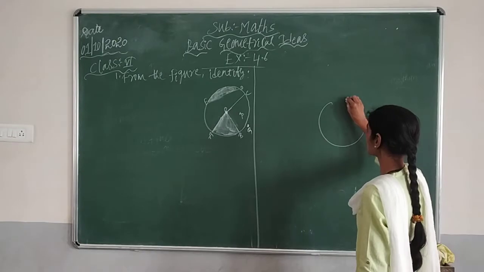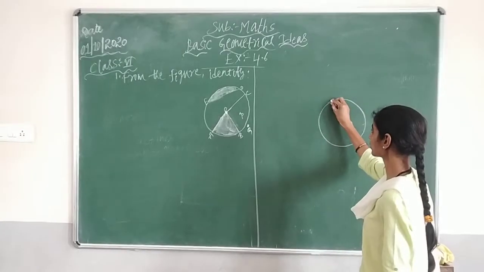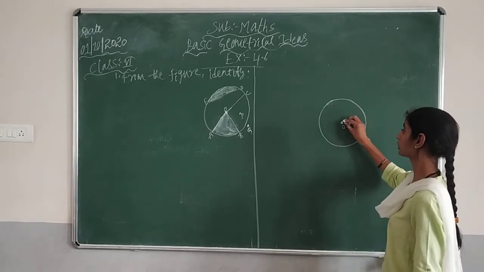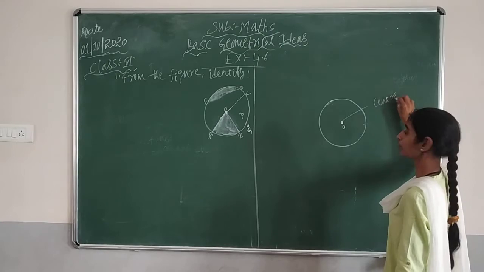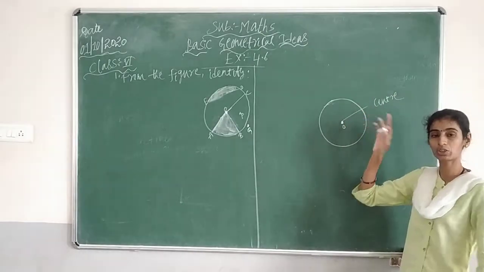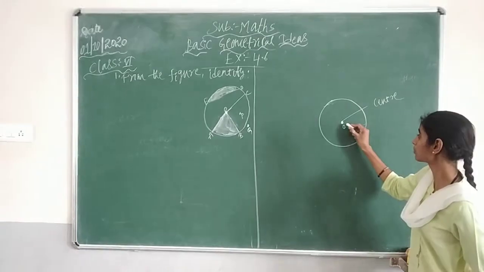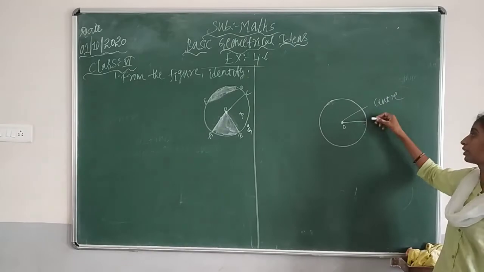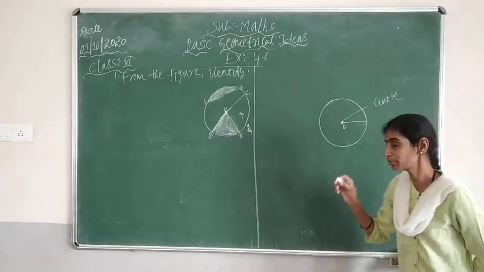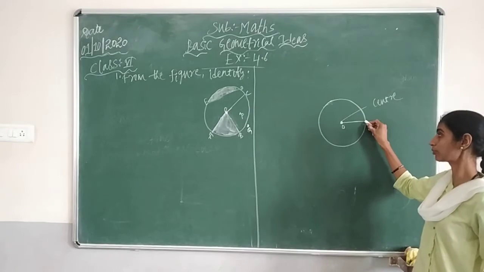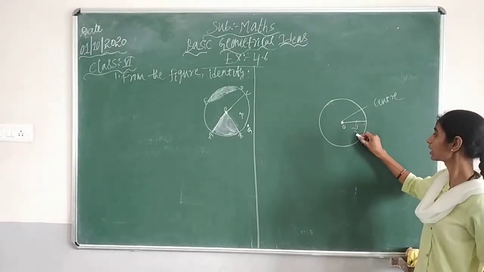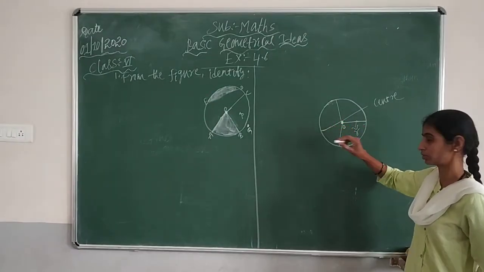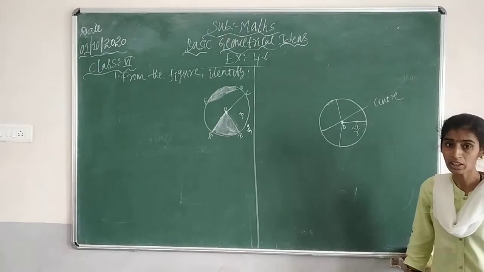Suppose you take this, we call it a circle, children. Okay. Then next, from this circle, this point, we call it a center. So, from the center, if you draw one line and if it touches the circumference, this line from center to the circumference, we call it a radius. You can draw the radius like this, whichever way you want to draw. So, this we call a radius.